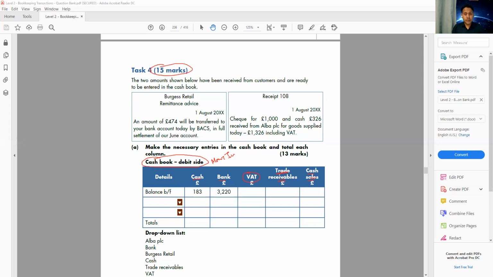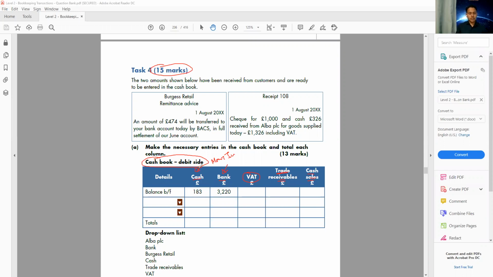Now, don't be confused on one thing. Sometimes some students think if the money comes to the bank, there is no VAT. If the money comes to the cash, there is a VAT. This is absolutely wrong. It doesn't matter if money comes to the bank or to the cash, as long as you know this is a credit transaction, there is no VAT. If there is a cash transaction, there is a VAT.